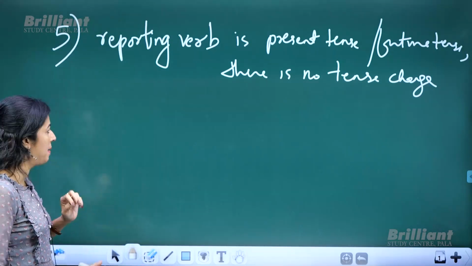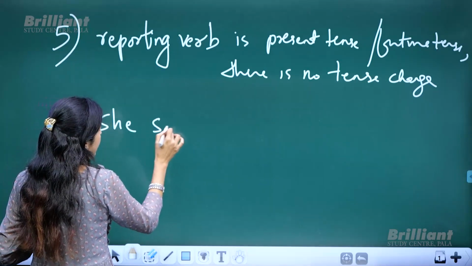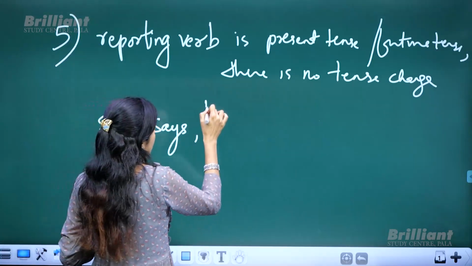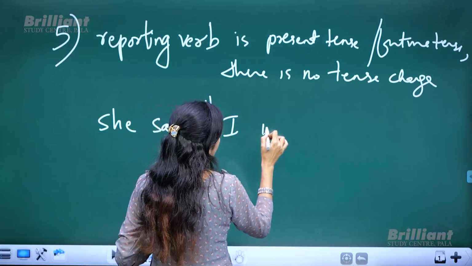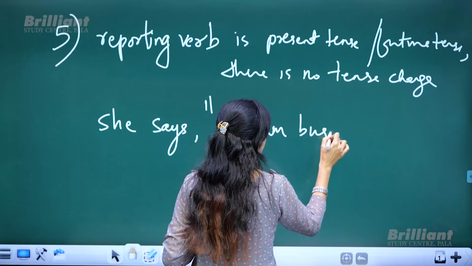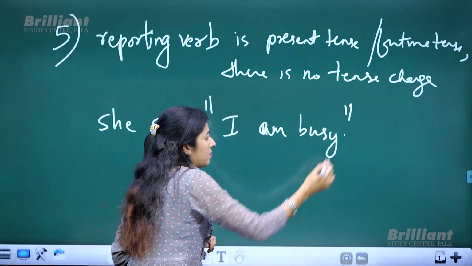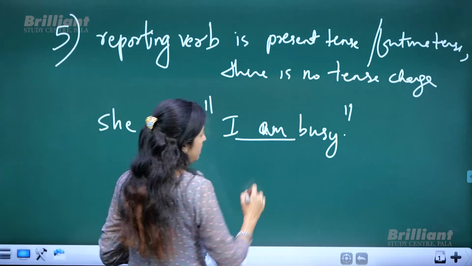Example: she says, I am busy. She says, I am busy. This is simple present tense.